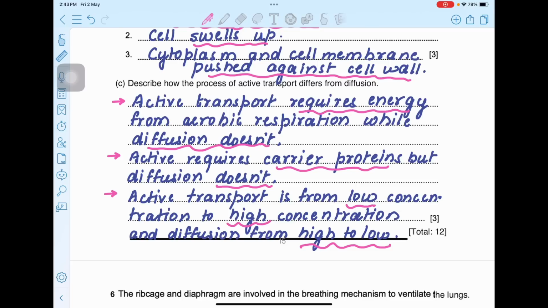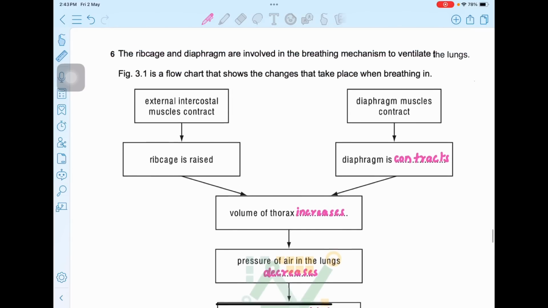One more point which you can use for osmosis is active transport is for other molecules and not water, and osmosis is only for water molecule and not for any other molecule. Sixth question now. The ribcage and diaphragm are involved in breathing mechanism to ventilate the lungs.